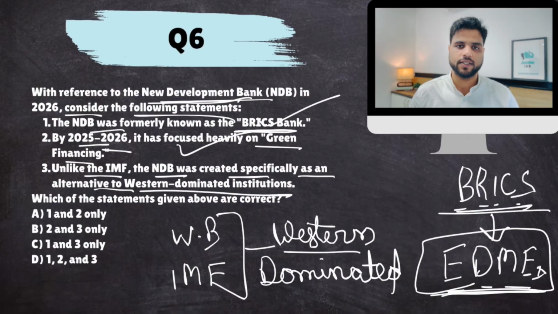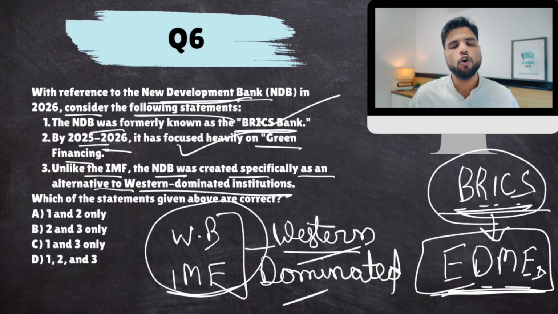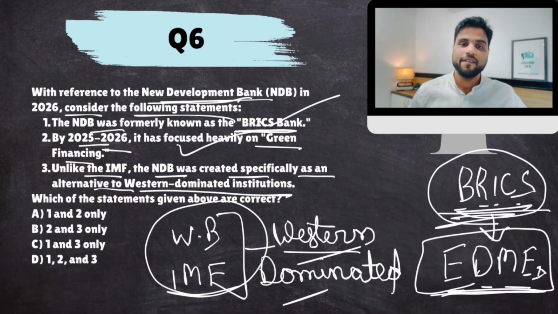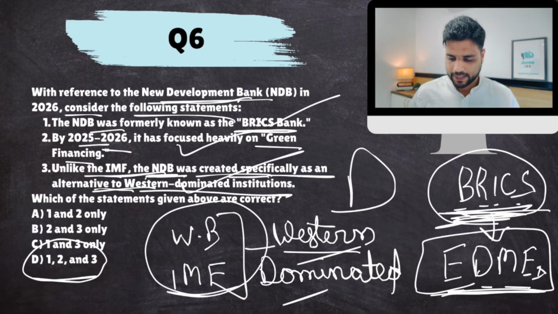They take care of their own interests. These institutions are biased in favor of the Western dominated developed world. Therefore, BRICS countries thought of creating an alternative institution which will take care of global South's interests. So basically, it was kind of a rebellion against Western dominated economic order, right? And hence, BRICS formed New Development Bank. It was created to rival IMF and World Bank, basically World Bank. So yes, NDB was created specifically as an alternative to Western dominated institutions. This part is absolutely correct. All right, next.